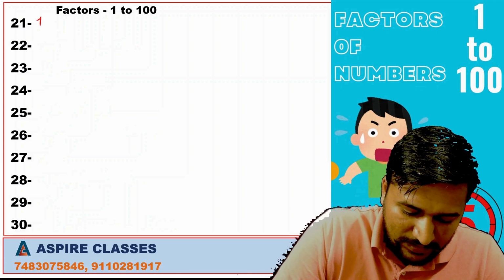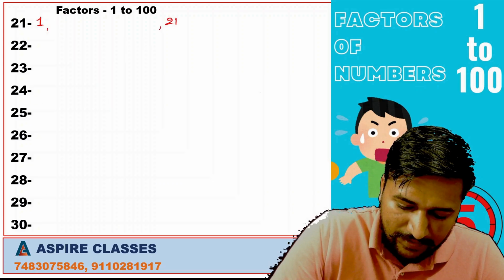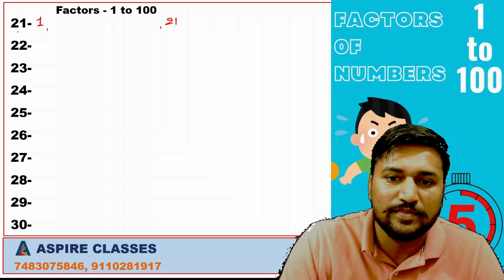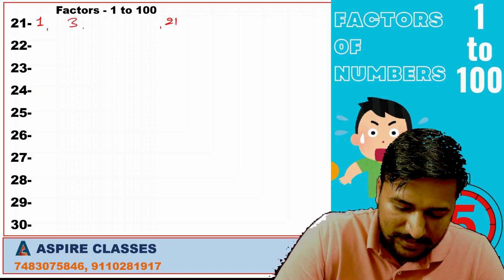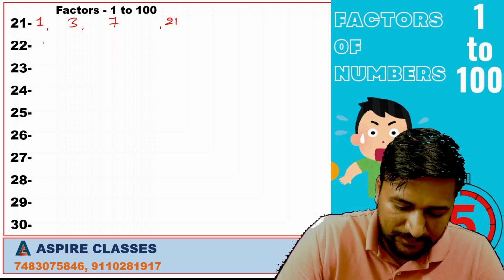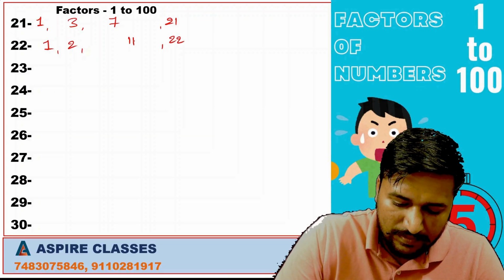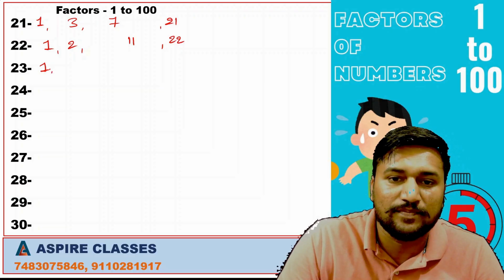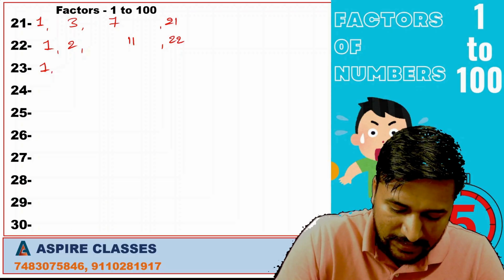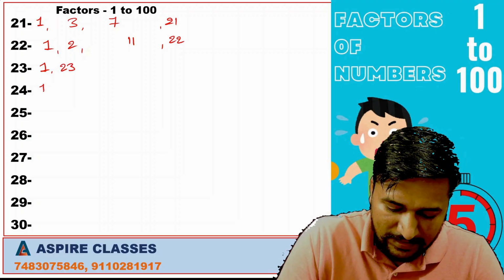Next, 1, 21. This 21 is not divisible by 2, it is divisible by 3. So 3, 7. 1, 22, 2, 11. 23 is a prime number. It has only two factors, that is 1 and itself, that is 23.